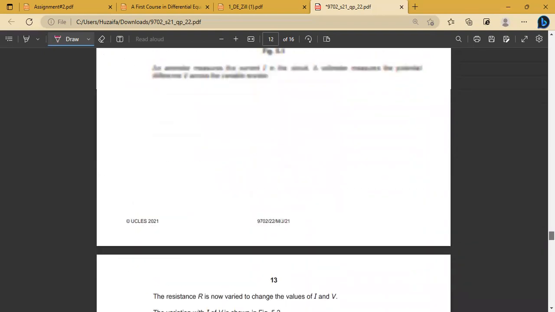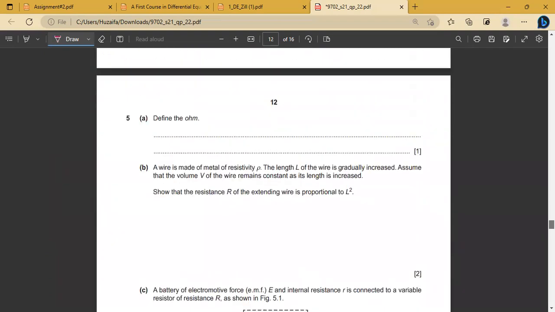Now moving towards question number 5, which is related to electrodynamics. The last question was related to nuclear and particle physics. This question is related to electrodynamics. Define ohm. What is ohm? Ohm is the SI unit of resistance. We measure resistance in ohms.